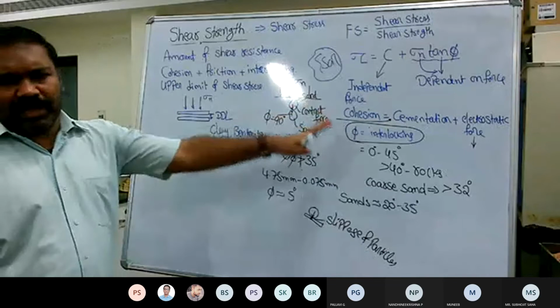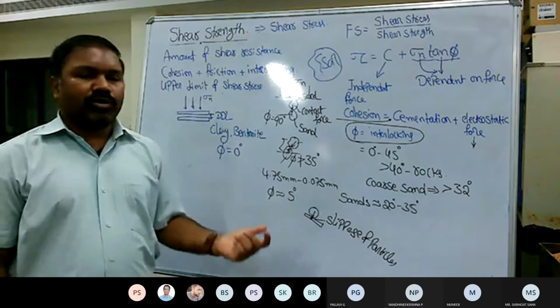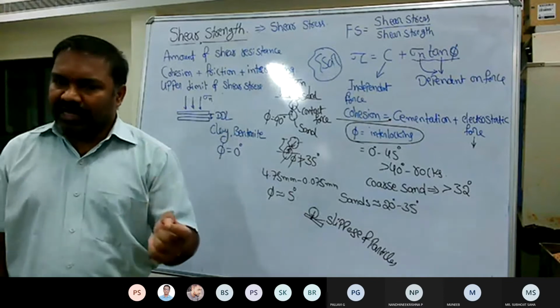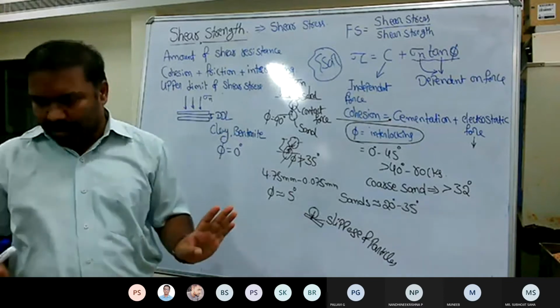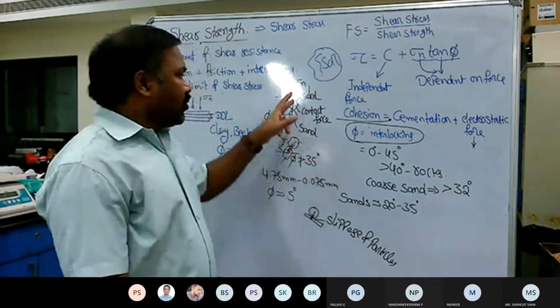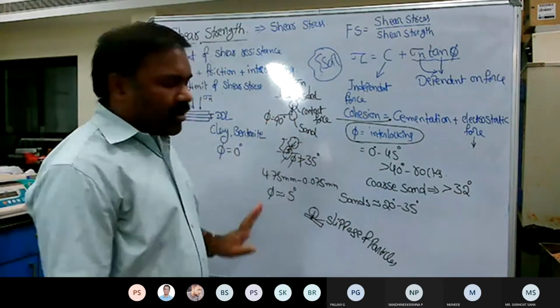Now this understanding is very crucial when you pass out and join any company as a geotechnical engineer. Suppose somebody reports an angle of internal friction of 30 degree for clay, it is absurd. It doesn't make any sense. Similarly the reverse: it's a pure sand, with more than 90% of the particle fractions being sand, but they report an angle of internal friction of maybe 5 degree or less than 5 degree. That is also not possible.